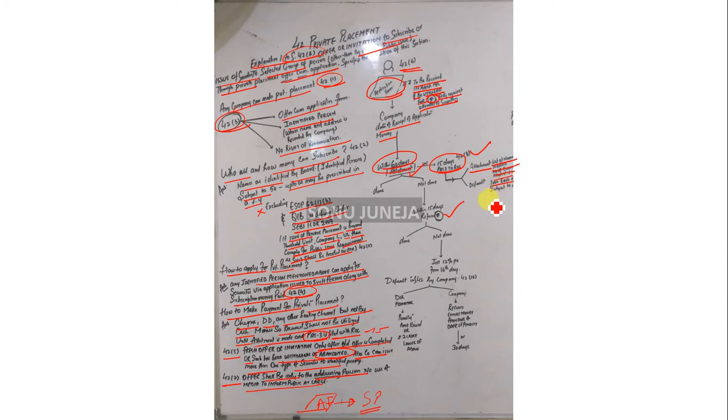The default penalty is 1,000 rupees for each default, subject to 25,000. If the allotment is done within that period, well and good. If not, within 15 days thereafter the amount shall be refunded. If that is not done, the company has to pay 12% interest per annum from the 16th day.